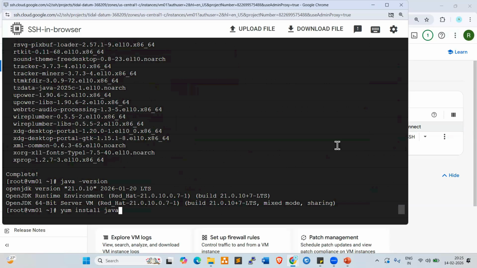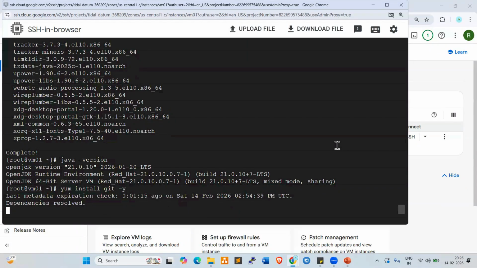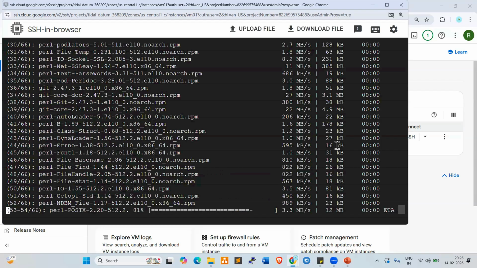Git is installing. Whatever commands we use in an EC2 instance or Linux server, we can use the same commands here also. So if you want to install Maven, you can install Maven. If you want to check the Git version, type git --version, and this is the Git version. Now, if you want to install Ansible or any other packages, you can install them.